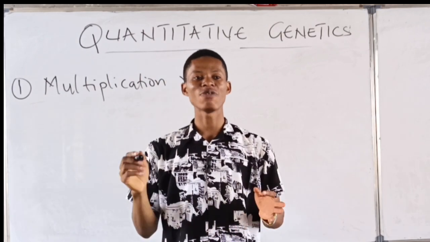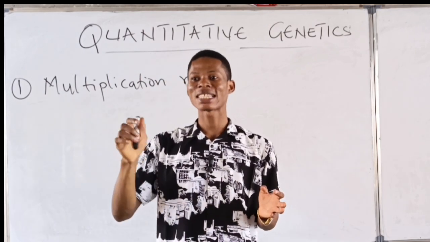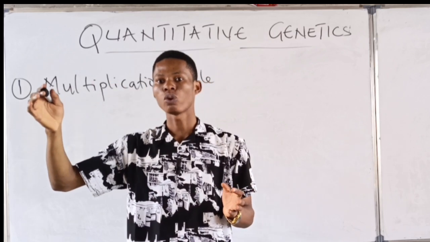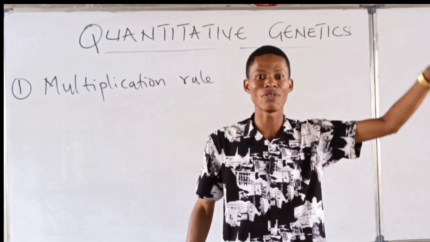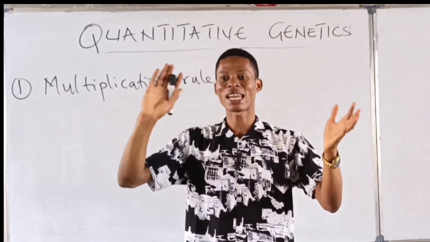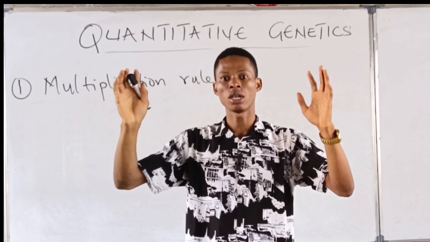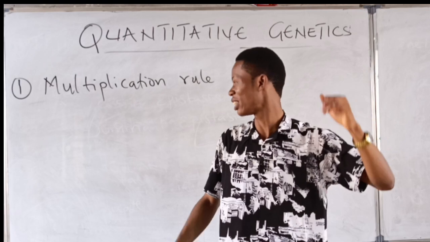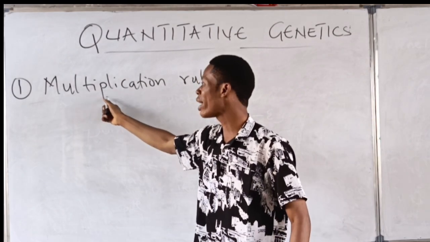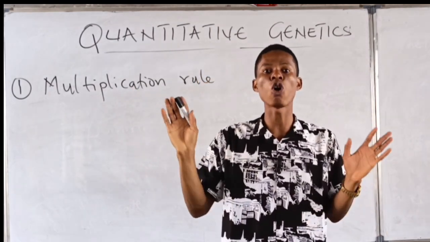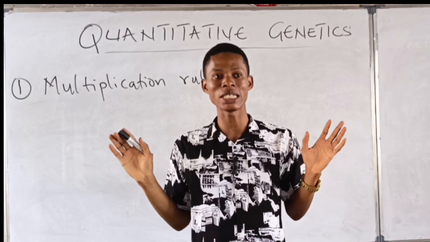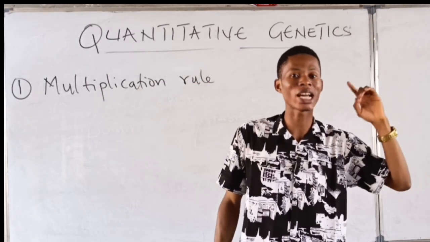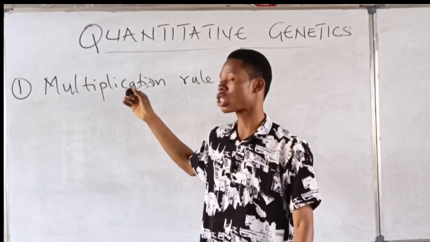Now, independent events are events that can happen without influence on another event. Events that can happen on their own without interactions, if it was gene interaction we're looking at. Now, when two events can happen on their own independently, not depending on another event, you use the multiplication rule.